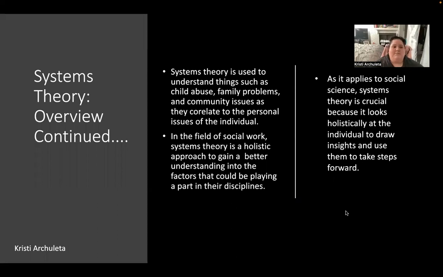All right, so with the systems theory, it is used to understand things such as child abuse, family problems, community issues as they correlate to the personal issue of the individual. In the field of social work, systems theory uses a holistic approach to gain a better understanding into the factors that could be playing a part in their disciplines. As it applies to social science, systems theory is crucial because it looks holistically at the individual to draw insights and use them to take steps forward.